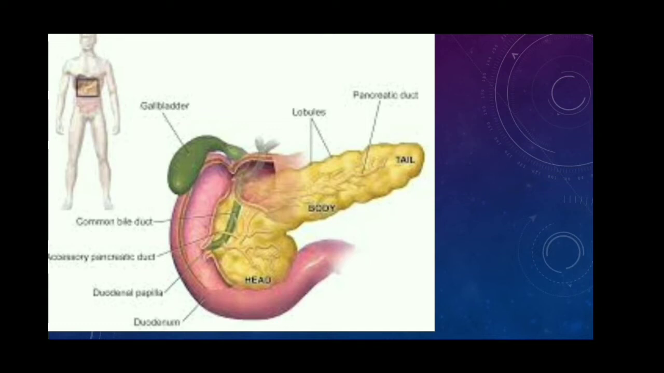In the exocrine part, the pancreas secretes pancreatic juice. This pancreatic juice contains 3 enzymes. They are lipase, trypsin and amylase. Lipase is involved in fat digestion. Trypsin is involved in protein digestion. Amylase is involved in starch digestion.